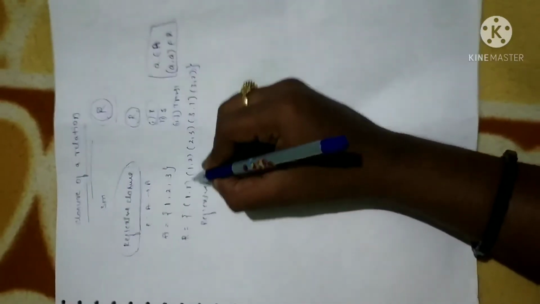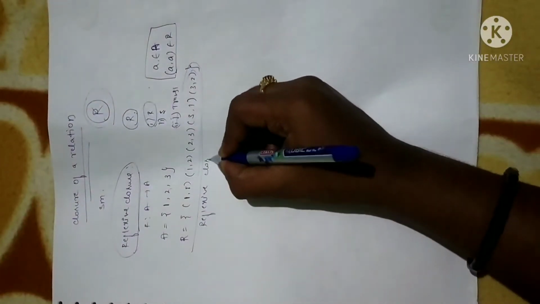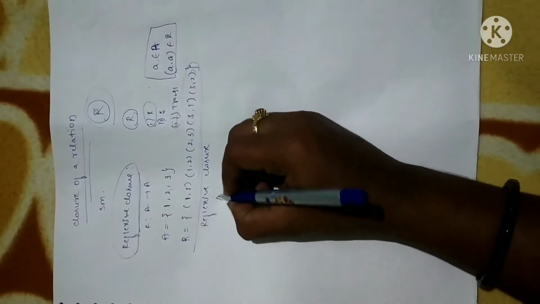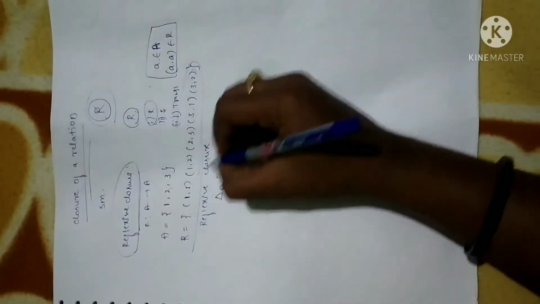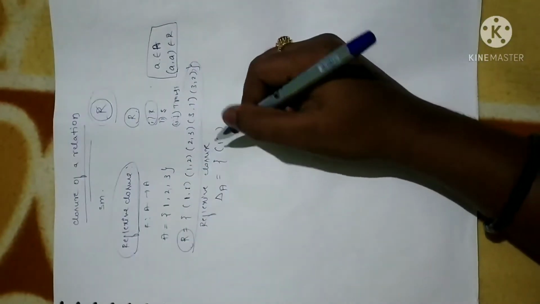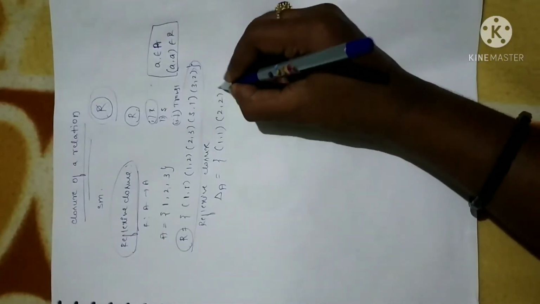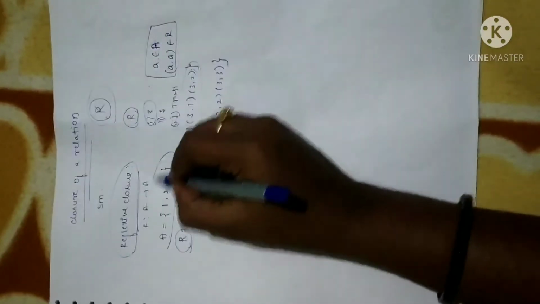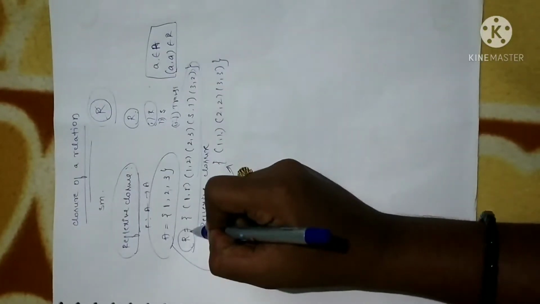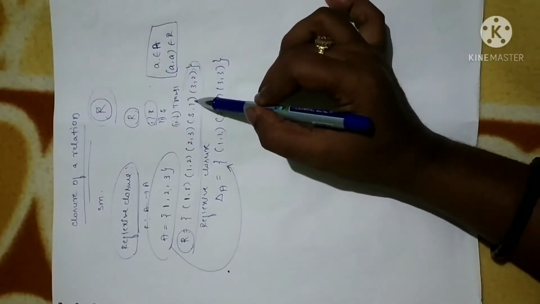Now I will make this relation R reflexive by adding certain ordered pairs, and that set of ordered pairs we call the reflexive closure. Let me denote this as delta A: (1,1), (2,2), (3,3). I have to add certain ordered pairs to this relation in such a way that the given relation becomes reflexive.